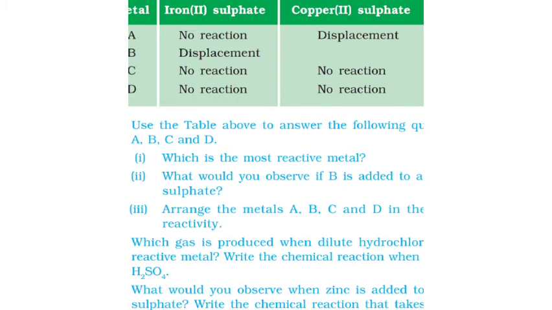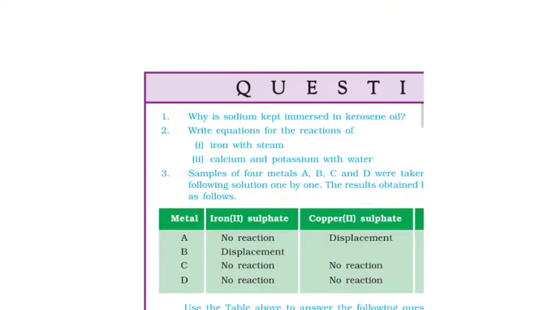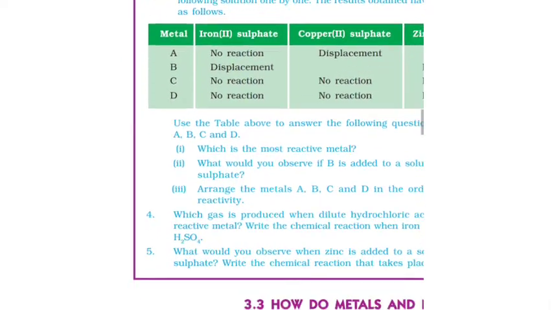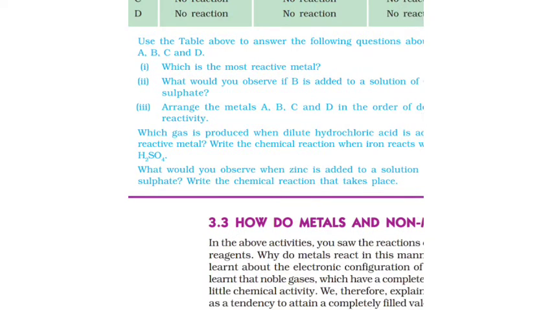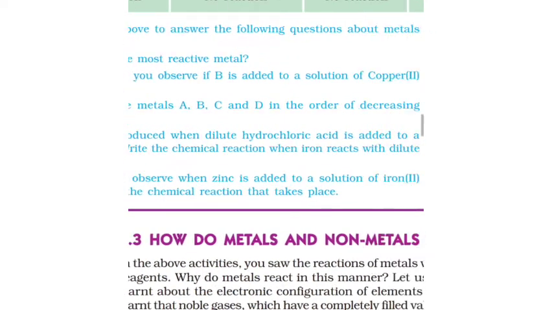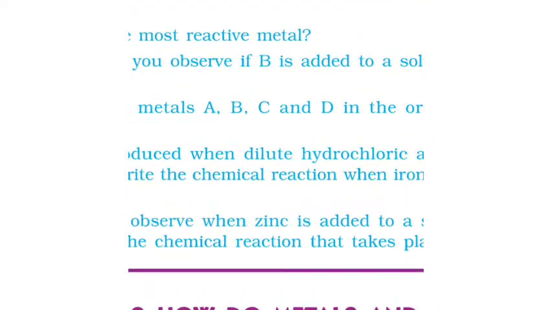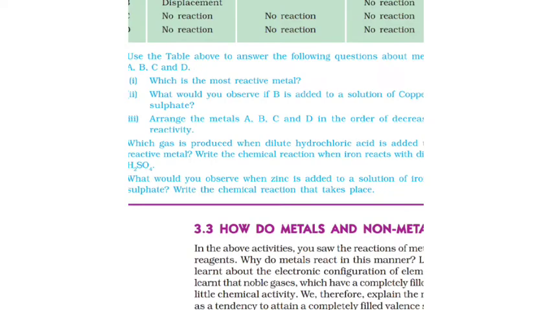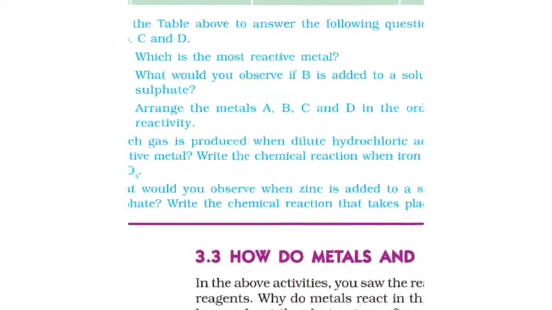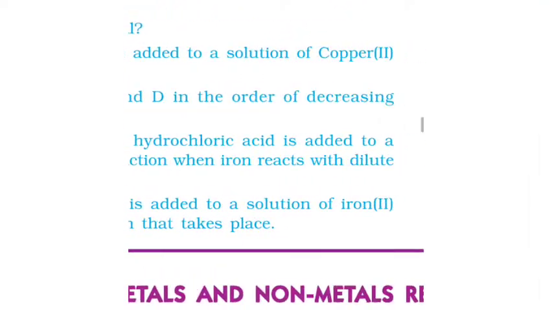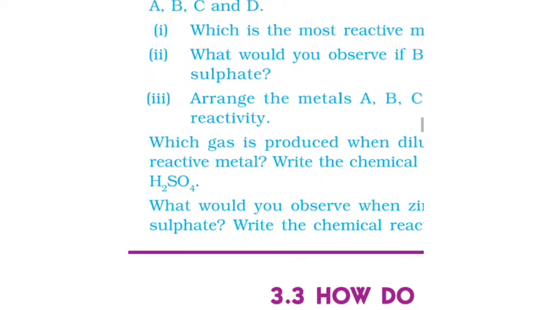From this it is concluded that metal B is the most reactive metal. B will displace copper from copper sulfate solution. The arrangement of metals in order of decreasing reactivity is B greater than A greater than C greater than D. Now the next question is, which gas is produced when dilute HCl is added to a reactive metal? That is hydrogen gas.